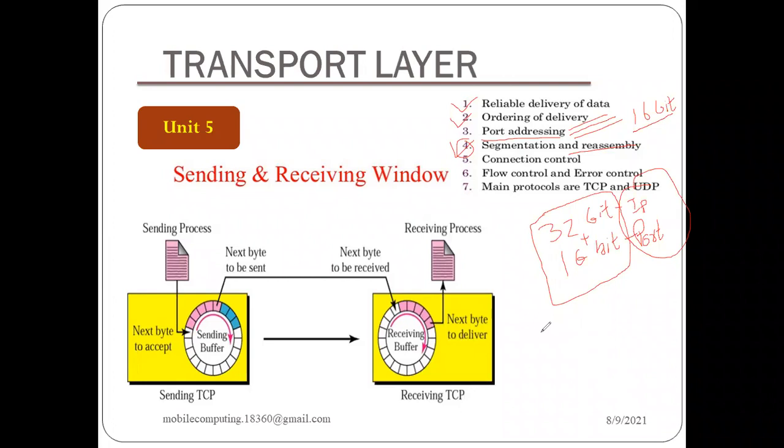But what about a connectionless service? In connectionless service, there could be multiple paths from source to destination, and there could be chances that not all the packets are following a similar path all the time.